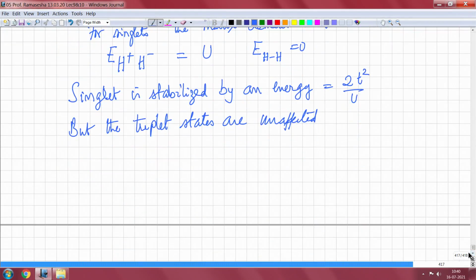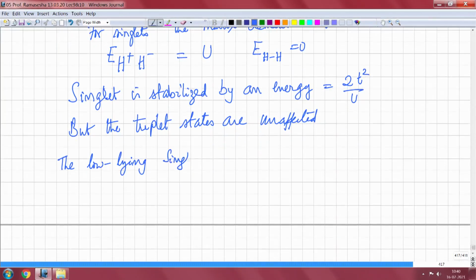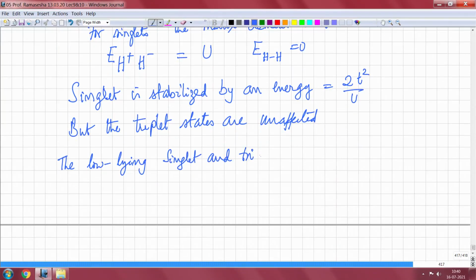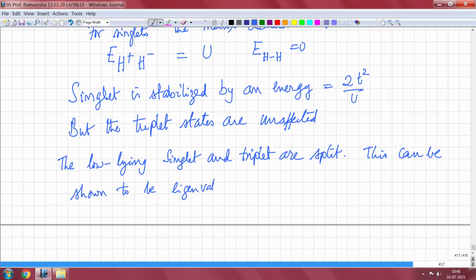So, the low lying singlet and triplet are split, and this splitting can be shown to be the eigenvalues of a spin Hamiltonian.